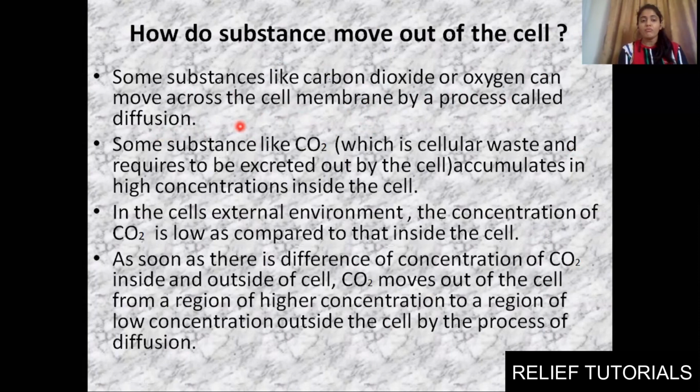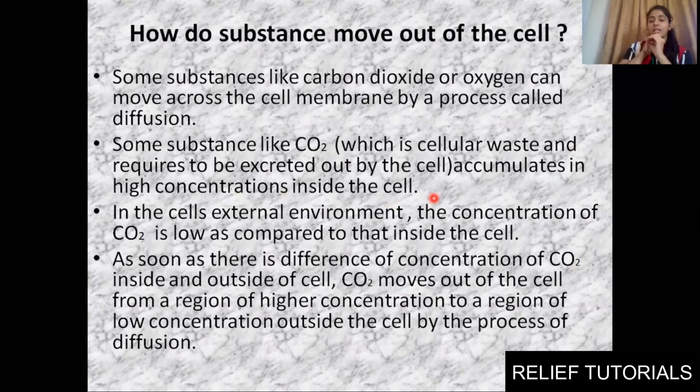Clear? Some substances like CO2, carbon dioxide, which is the cellular waste, a waste which we need to excrete out, which we need to remove from the cell, accumulate in higher concentration inside the cell. What will happen if this is our cell? In the cell, the concentration of CO2 will keep on increasing. Waste will be produced. Now we need to remove this waste from the cell body.